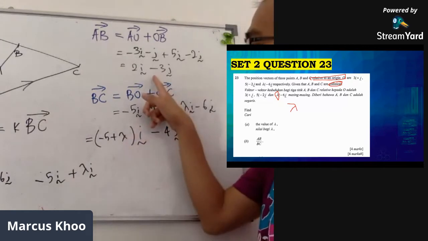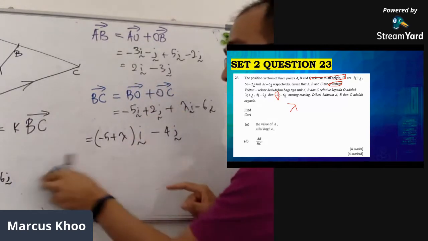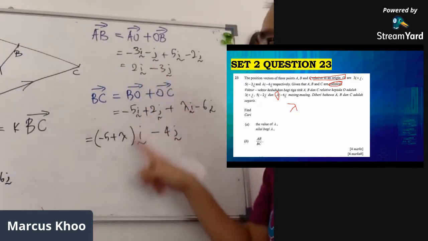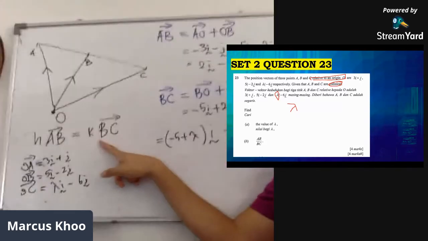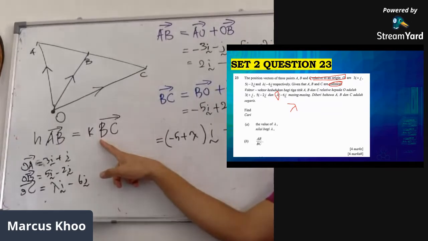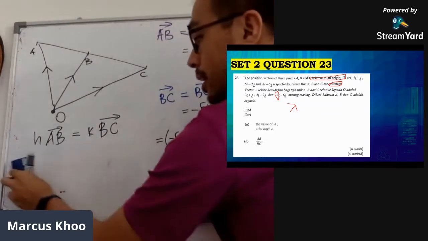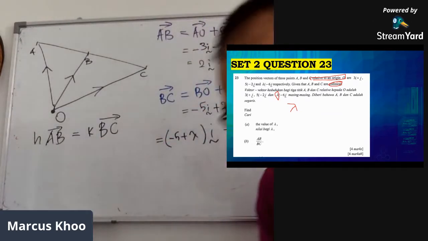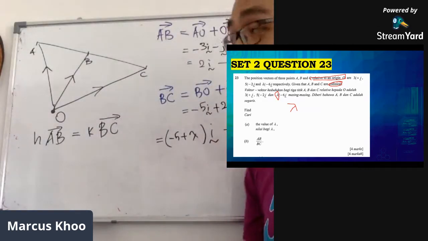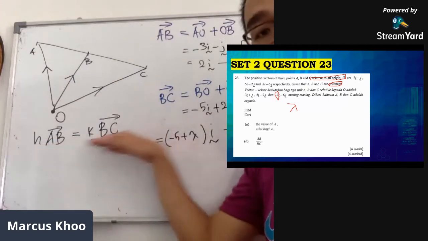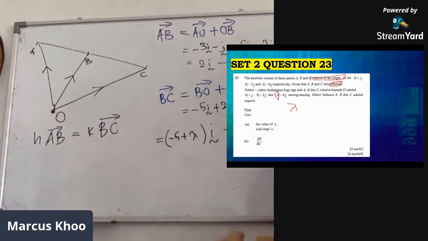Now that we have AB and BC in this form, let's put these two into here: AB equals to k BC. It's going to look very complicated, but we are still holding on to the same principle. Whenever you see parallel lines, we start with this line first, then we substitute it.